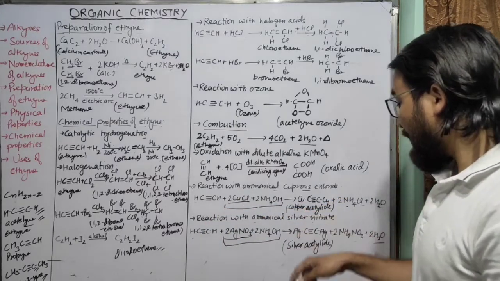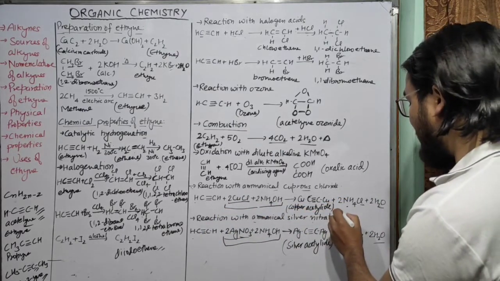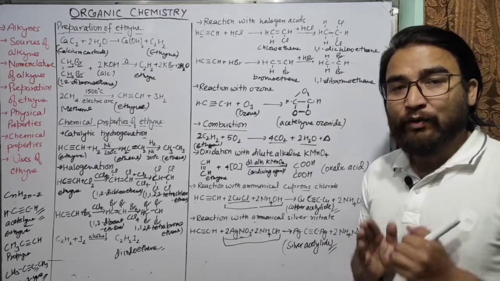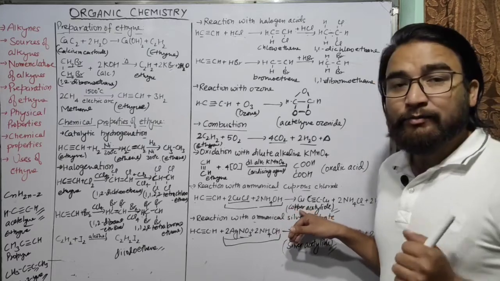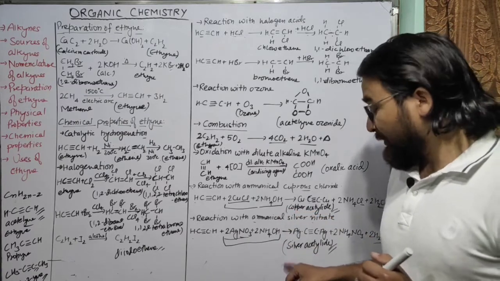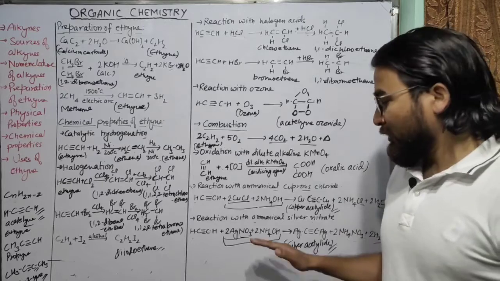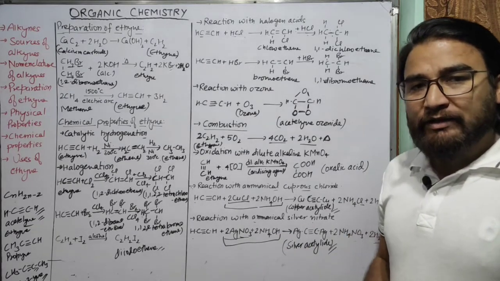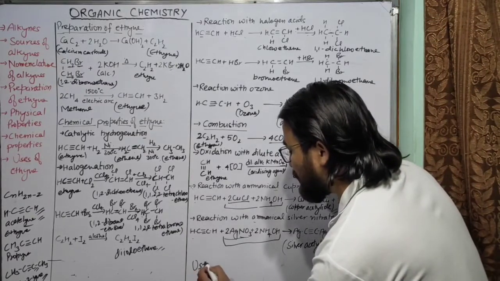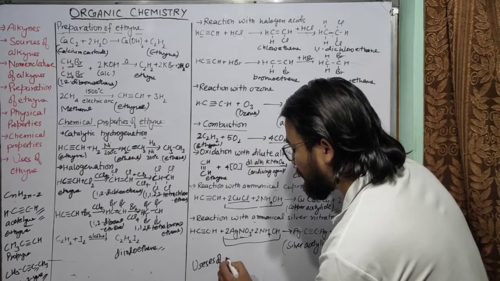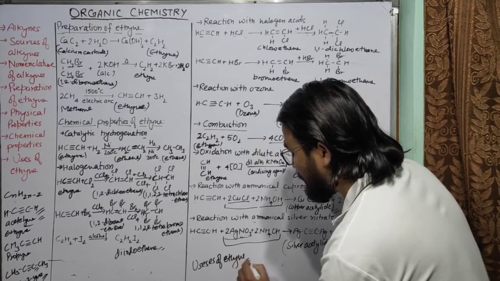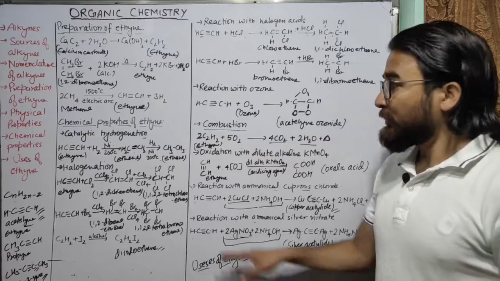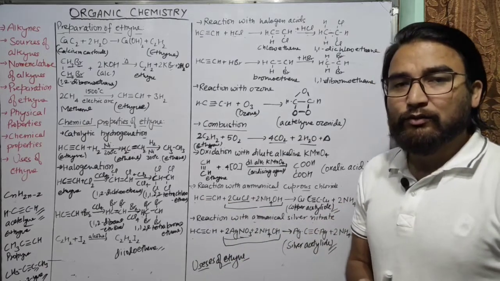The color of copper acetylide is reddish brown, while that of silver acetylide is white, so it will give a reddish brown precipitate, while this will give a white precipitate. So I hope you have understood the reaction of these compounds. The last topic is uses of ethyne. However, this year it is not part of the syllabus, but it will be included next year. So what are the uses of ethyne?